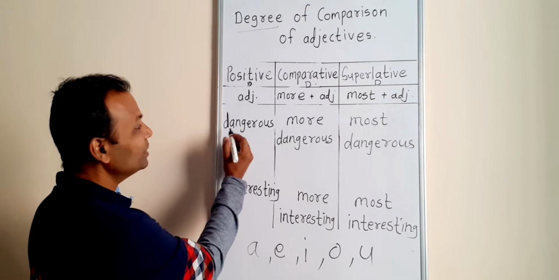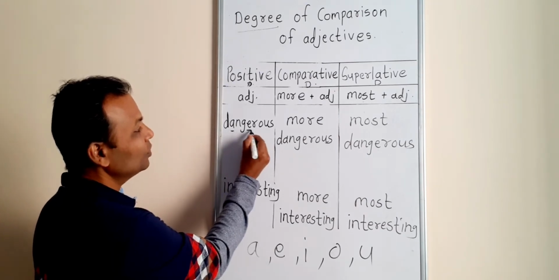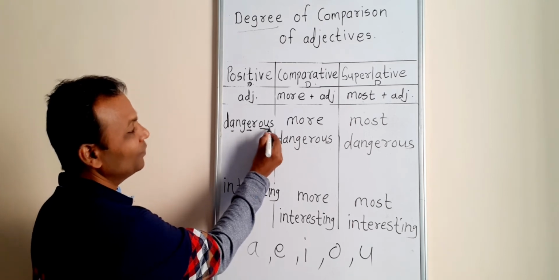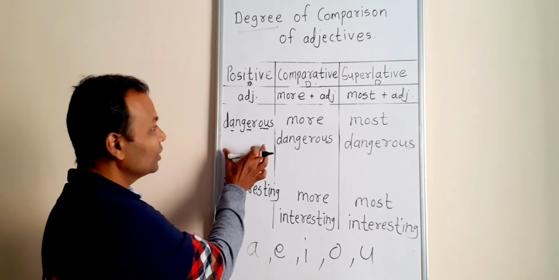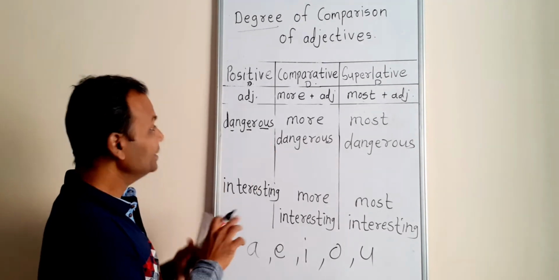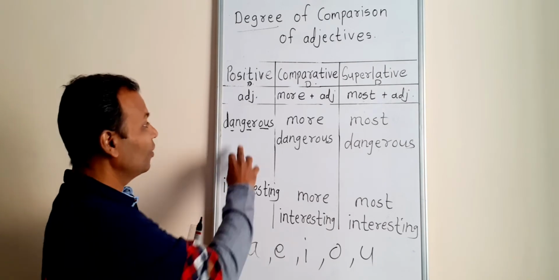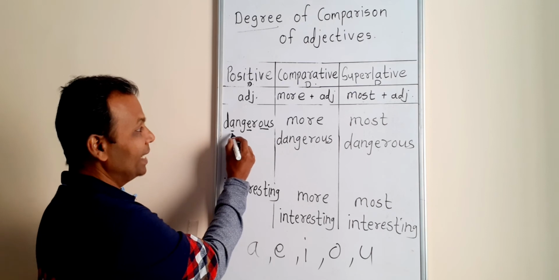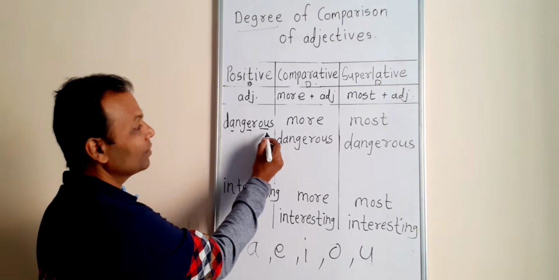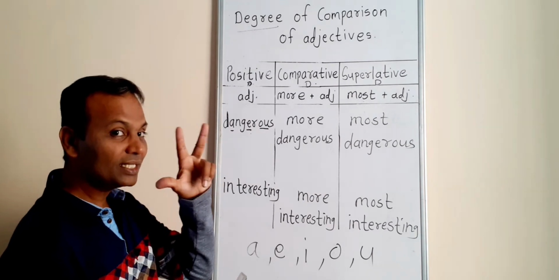Now look at the vowels. How many vowels are there? 1, 2, 3 and 4. Okay, so 4 vowels are there. Means this word has 1, 2, 3, 4 vowels, or 3 vowel sounds. See, dan, ge, rous. Means 3 sounds are there.